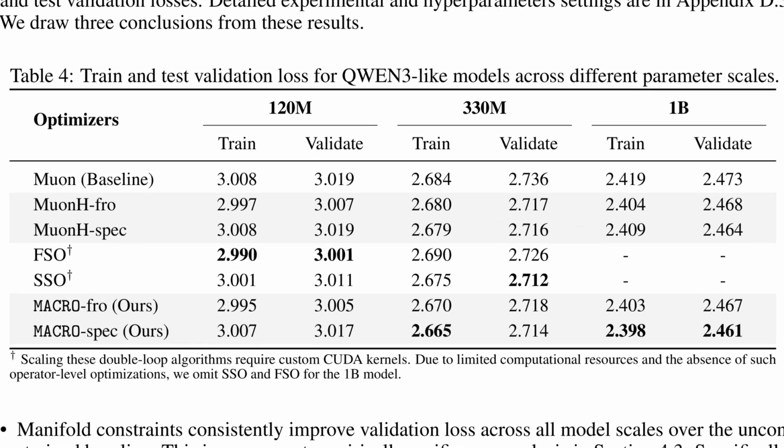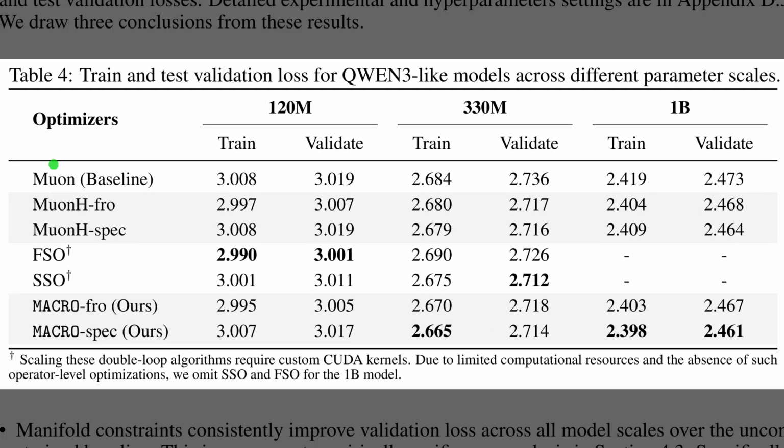Table 4 expands this evaluation to standard models, scaling up to 1 billion parameters. Even with standard normalizations included, the proposed macro optimizers consistently improve validation loss compared to the unconstrained muon baseline. At the 1 billion parameter scale, MacroSpec achieves the lowest validation loss of 2.46 compared to 2.47 for the baseline. This confirms that explicitly constraining the weight manifolds is a highly effective upgrade over standard training heuristics.